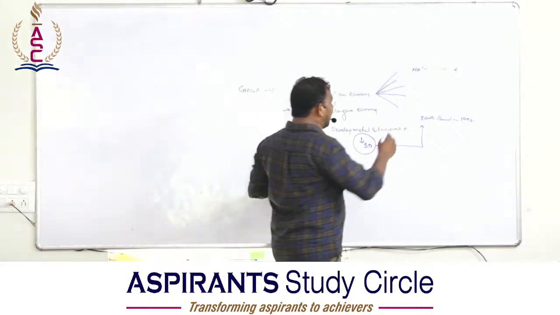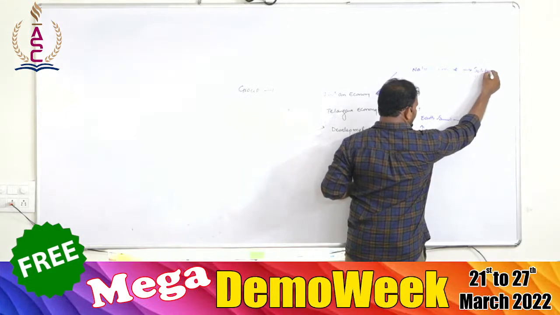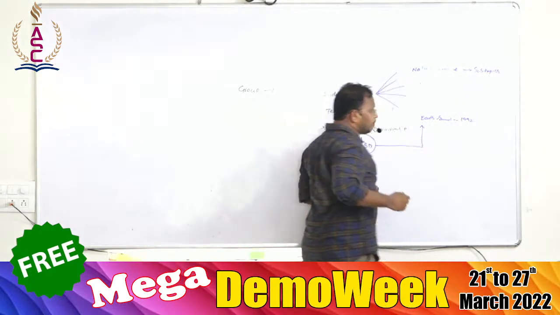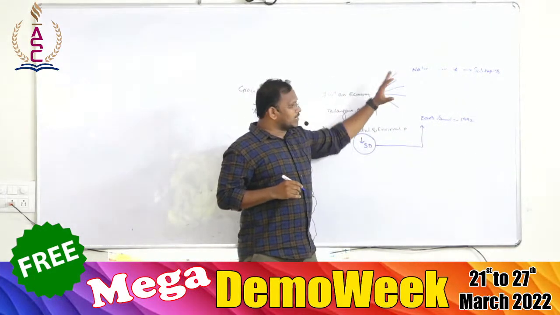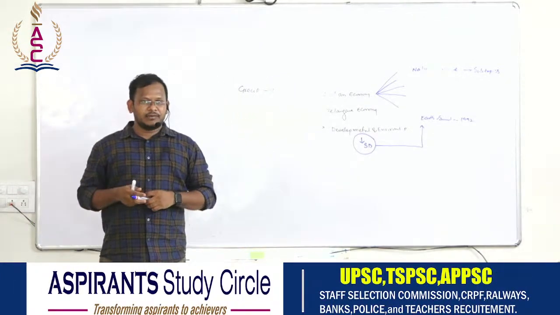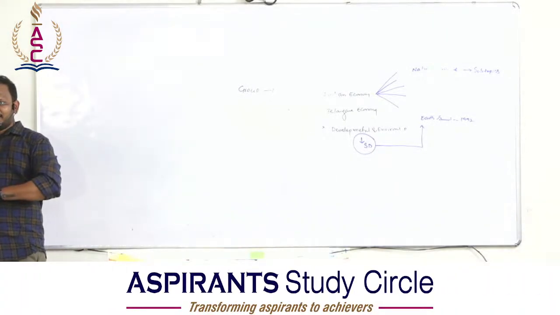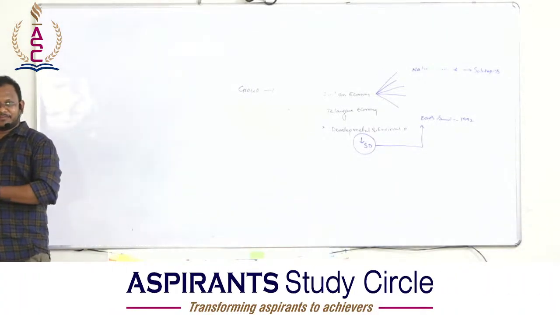When you go through national income, you should divide it into subtopics. Only when you divide it into subtopics can you understand what national income is. I will be speaking about GDP. What is GDP? Not the abbreviation, what exactly is GDP?